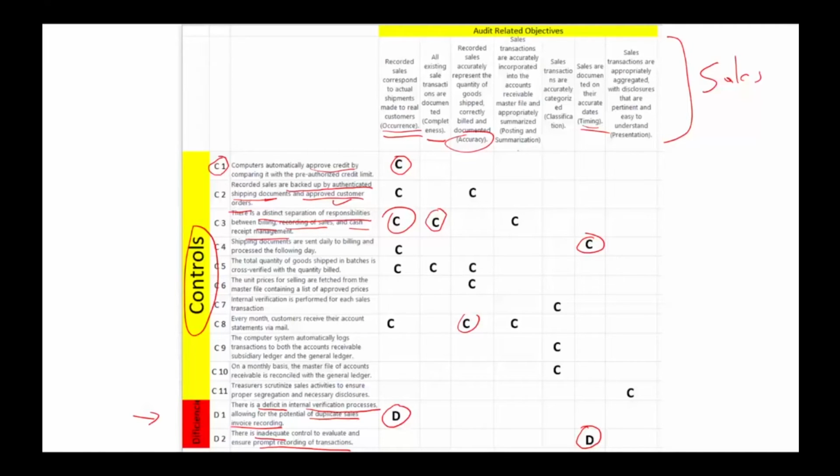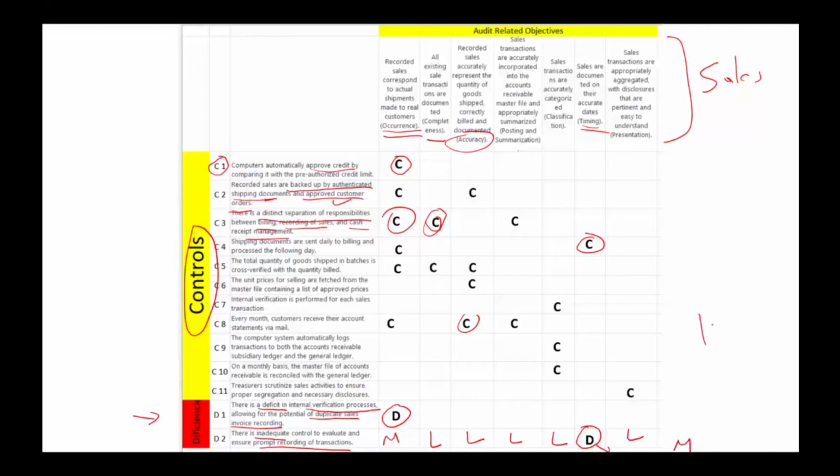Now what we do is we basically assess each audit-related objective. For example, for occurrence, I'm going to say it's a medium risk. On completeness, it's low because we have 2 C's. We don't have any D's. For accuracy, low because we have multiple controls about accuracy. Posting and summarization, low. Classification, low. When it comes to timing, it's going to be medium. Presentation, low, because we have at least one control activity that's meeting its objective.